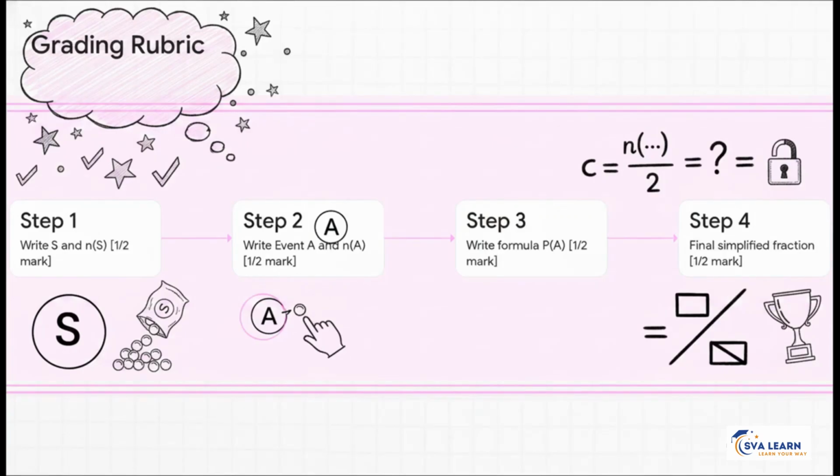So, here is your crucial 4-part official grading rubric. Step 1. Explicitly write your sample space S and the number of outcomes N of S. Bam, that's a half mark. Step 2. Write your event A and N of A. There's another half mark. Step 3. Write out the official formula. Probability of A equals N of A over N of S. Half mark. And finally, Step 4. Write your final simplified fraction. Memorize these 4 steps, because skipping even one is literally giving the evaluator permission to deduct your hard-earned marks.